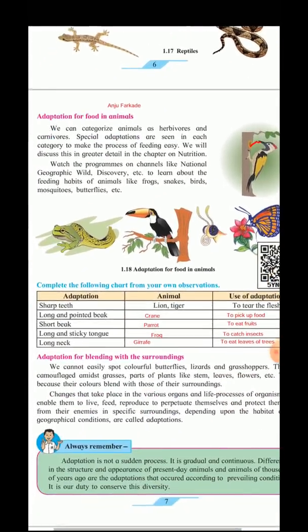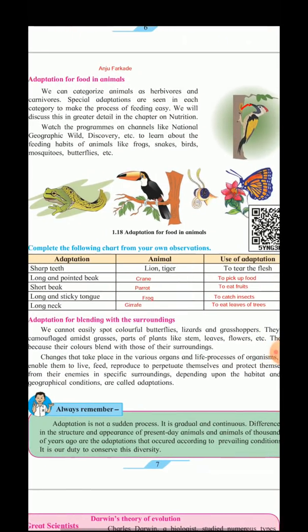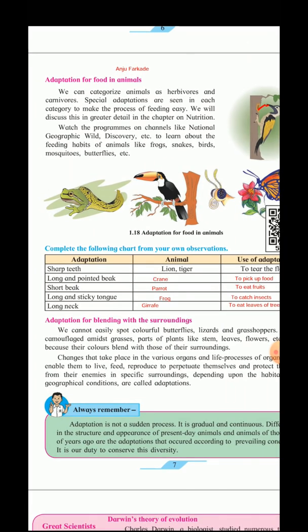Now for the adaptation for food in animals, let us see how the structure of the beak or the different mouth structures are suited for the ingestion of food. We can categorize animals as herbivorous and carnivorous. Special adaptations are seen in each category to make feeding easy. We will discuss this in greater detail in the chapter on nutrition.